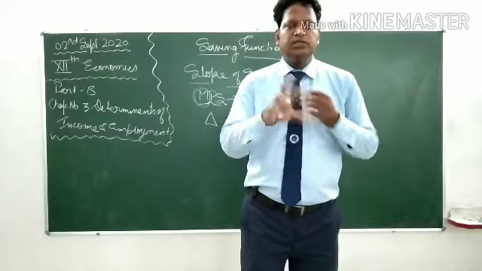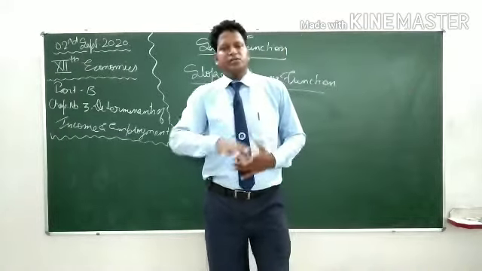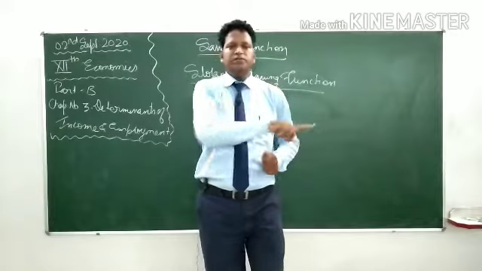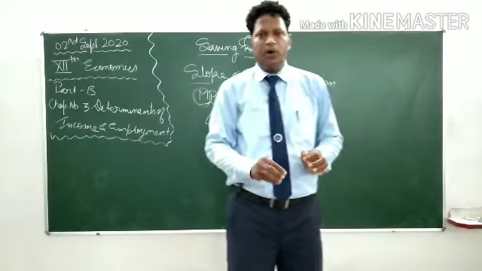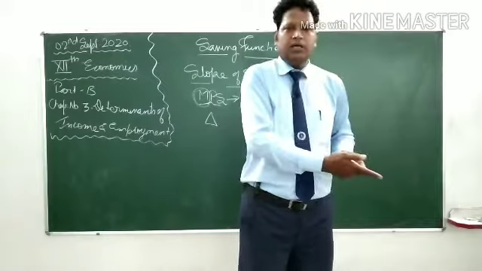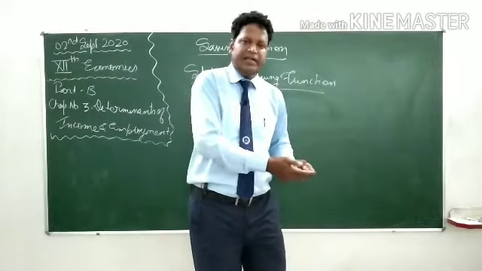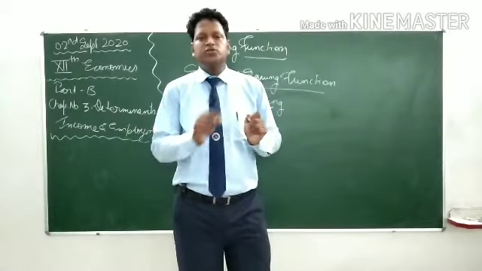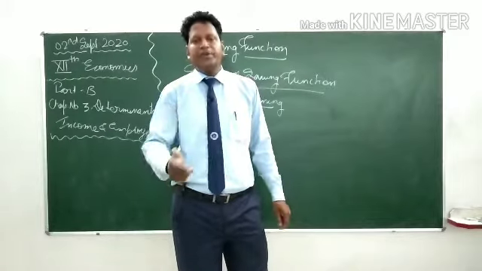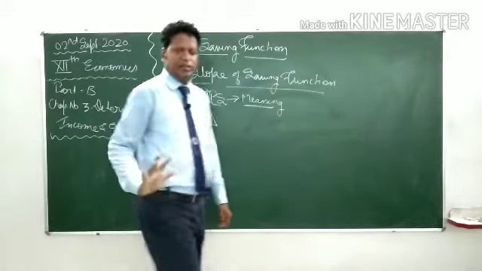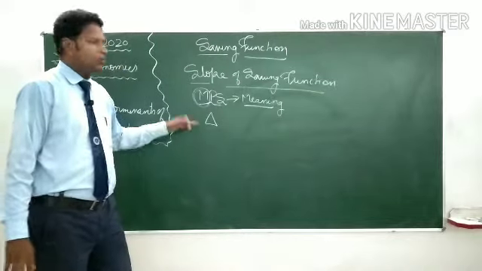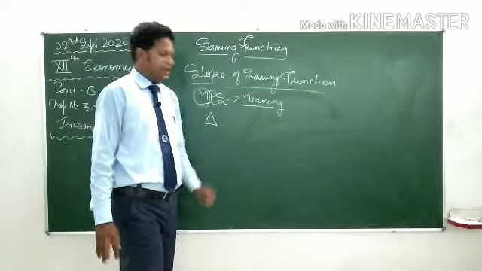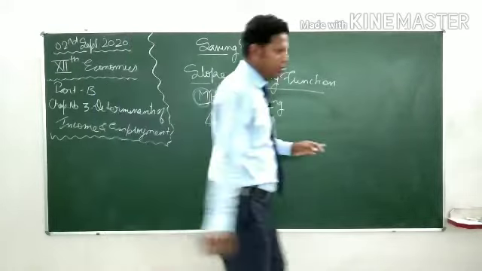But my dear students, this we are talking about average propensity to save. When we are talking about the total savings, it is average propensity to save. And when we are talking about with every additional unit of increase in income, what will be the additional effect on the savings, that is called marginal propensity to save. Getting the meaning? No doubt in the meaning. So let's discuss with the help of the earlier diagram. It was the meaning. Now let's go ahead.